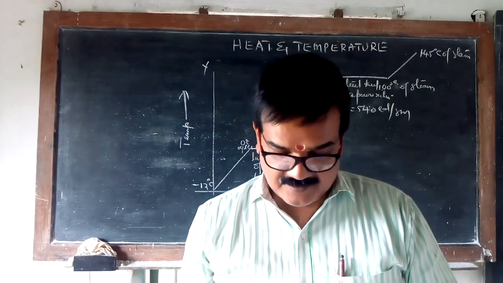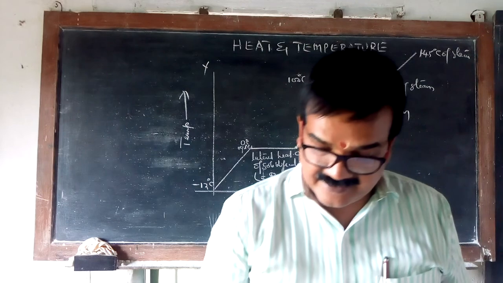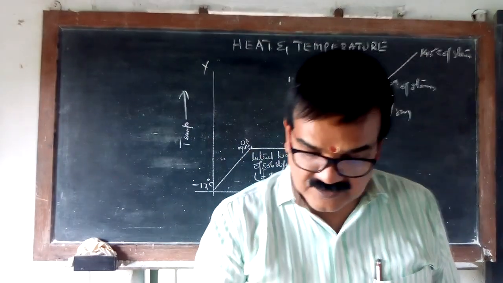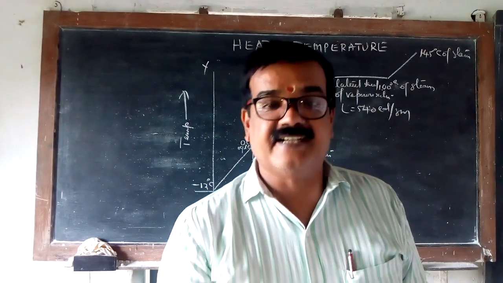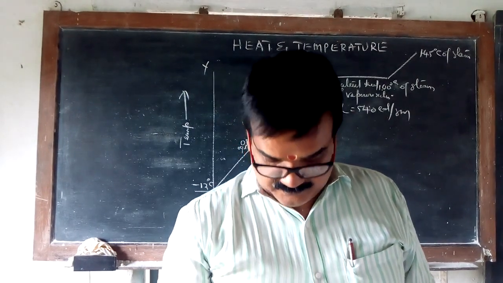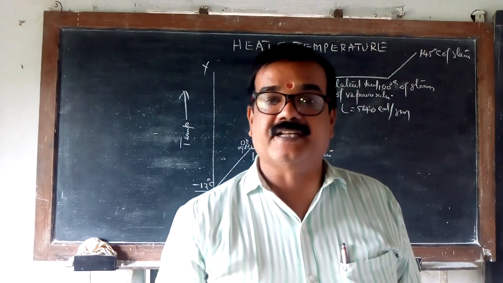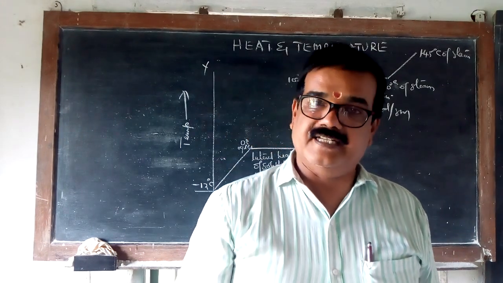Is it clear? If there is any doubt, you can ask me. The same thing is written in SI unit in the notes: for fusion, in SI unit it is 336 joules per gram, and for vaporization, 2268 joules per gram. Is it clear?